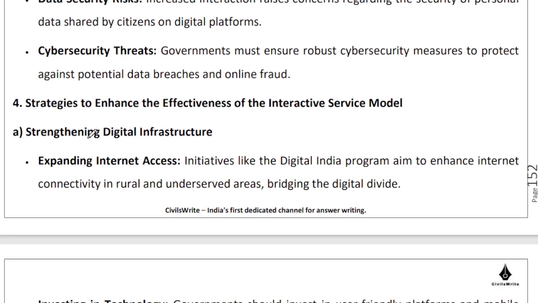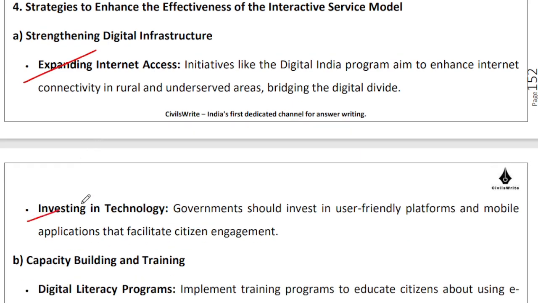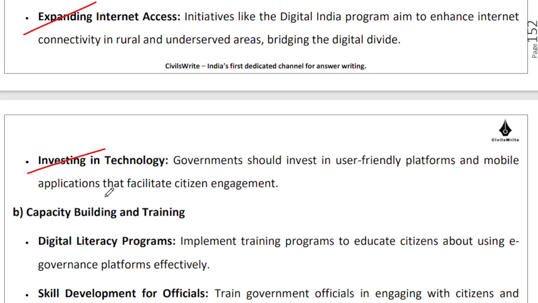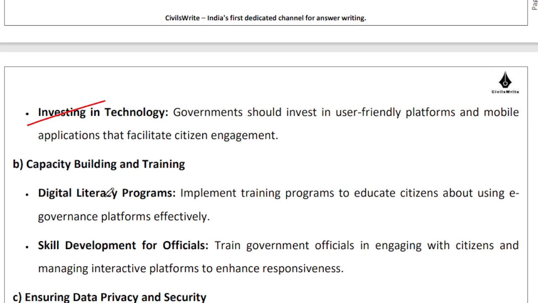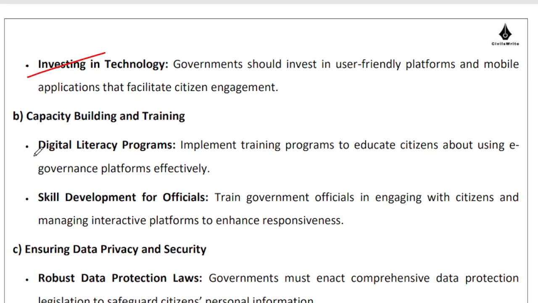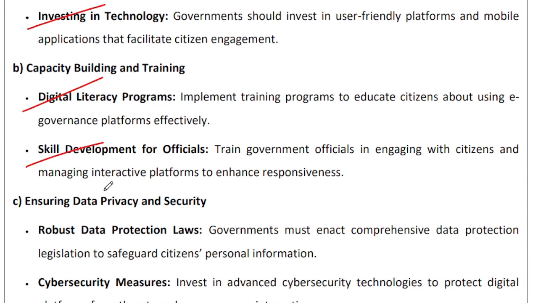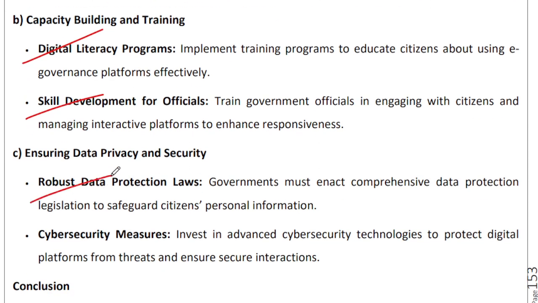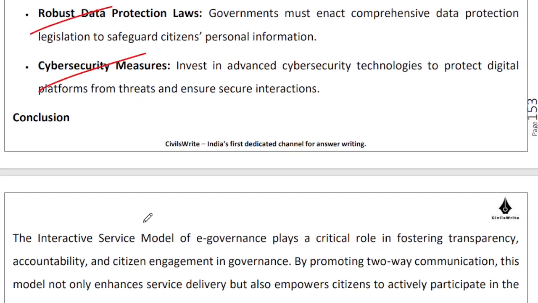So what are the strategies? We can expand internet access, we can invest in technology, we can find those projects where we can get quick success. That will be very, very helpful. Capacity building, digital literacy, and skill development for officials will be helpful. Robust data protection laws and cybersecurity measures will be helpful.